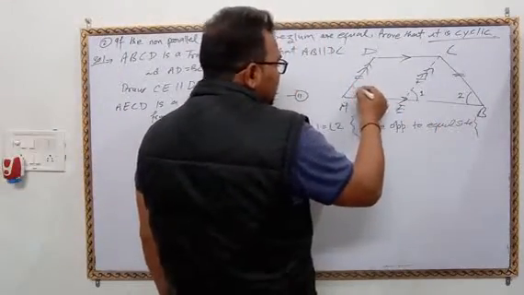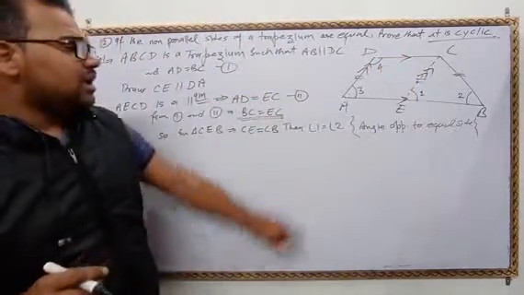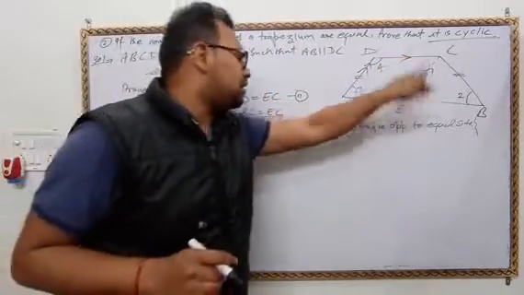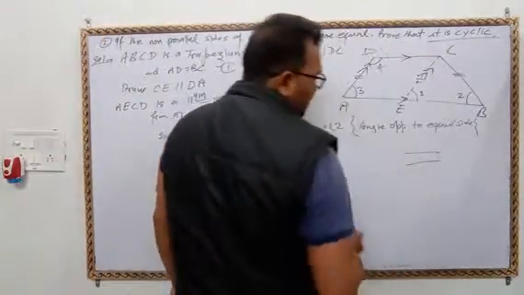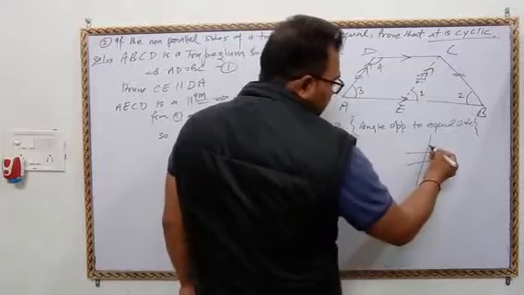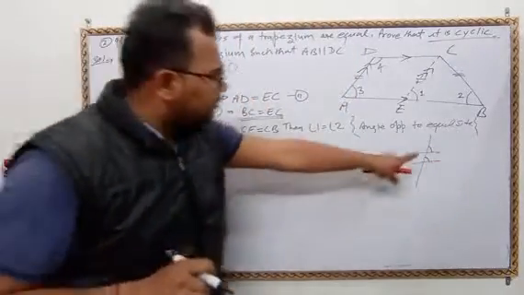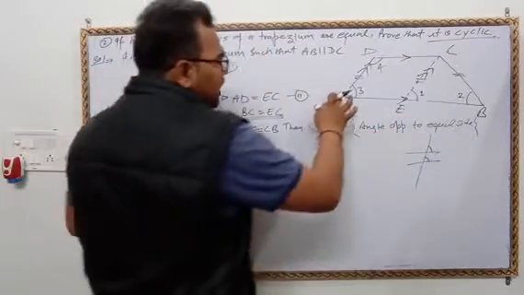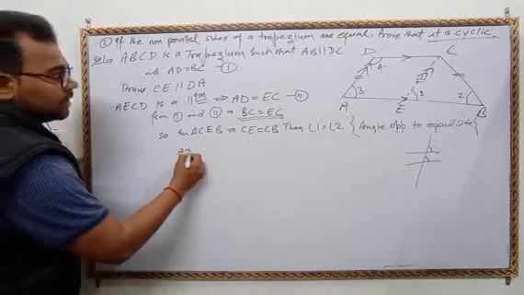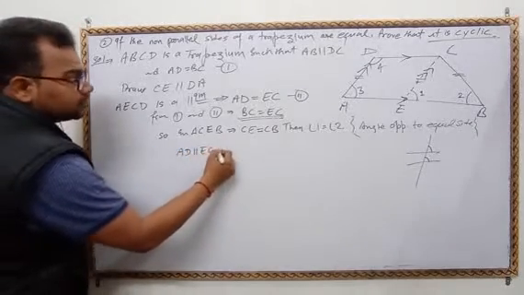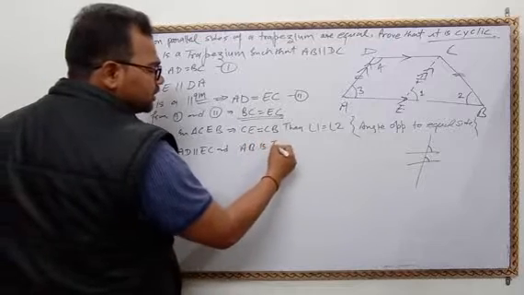Now, beta, let this be angle 3 and this angle 4. What about angle 3 and angle 1? If two lines are parallel and there is a transversal, then this angle and this angle are equal, both are corresponding angles. AD is parallel to EC and AB is the transversal.